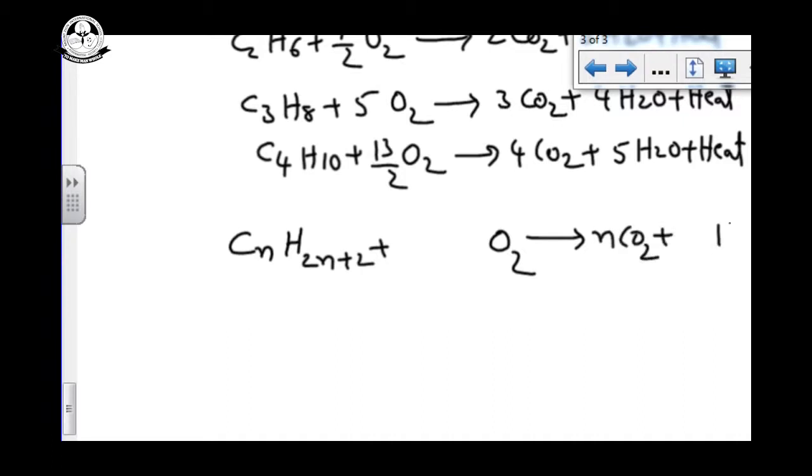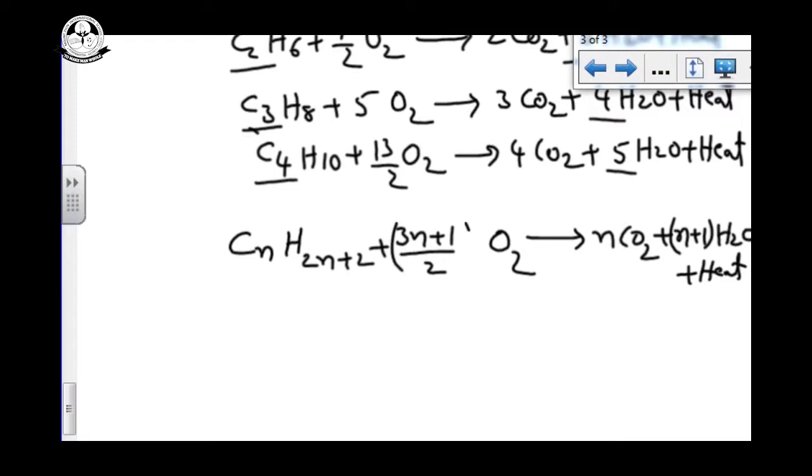Now compare water. Here you have 4 carbons and get 5 moles of water. Here you have 3 and get 4 moles of water. Here you have 2 and get 3 moles of water, like that. So n carbons give n+1 moles of water, and we liberate a large amount of heat. Then we can write the oxygen as (3n+1)/2.